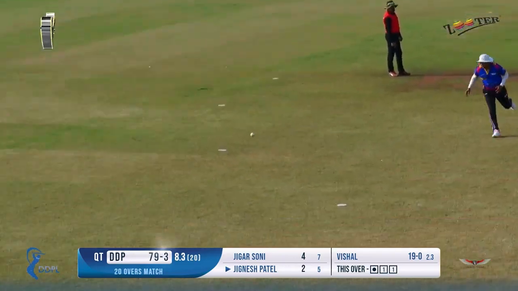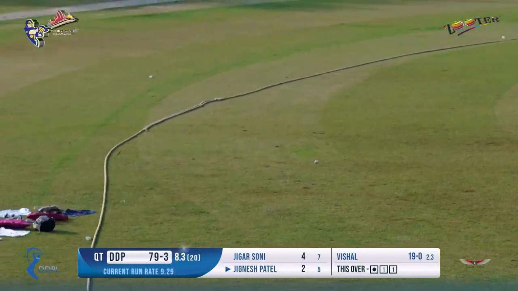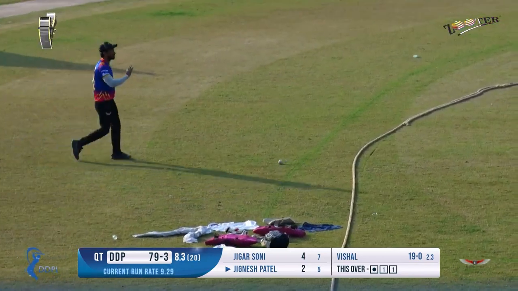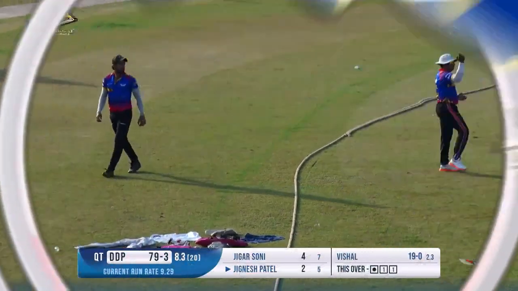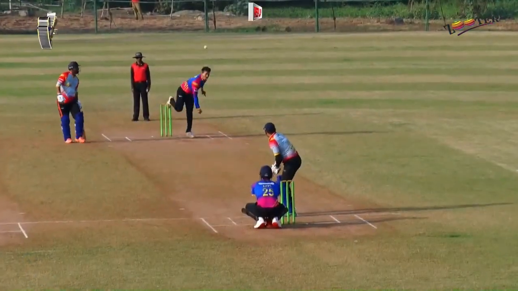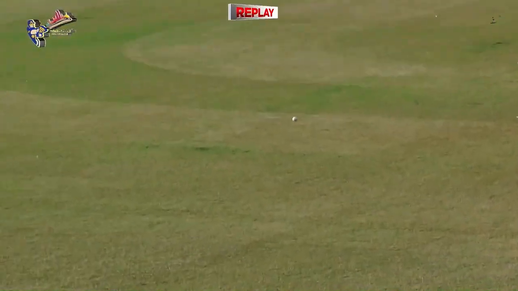Oh, and that's edged. This should be a boundary. He's trying to play it through the covers, but takes the thick outside edge and it races to the boundary. There was a fielder at short third. Could not do much about that. That's the first boundary for Jignesh. Just have a look at the replay.